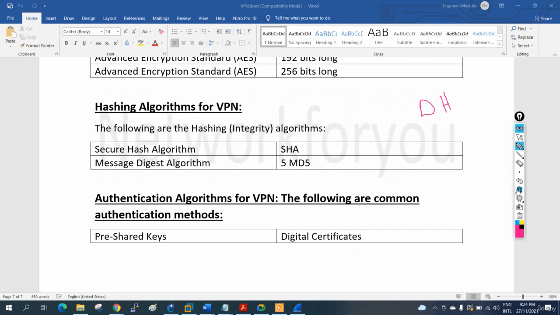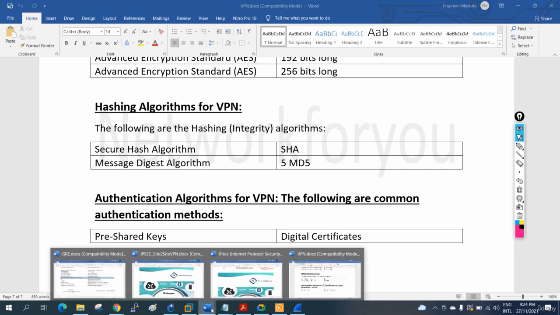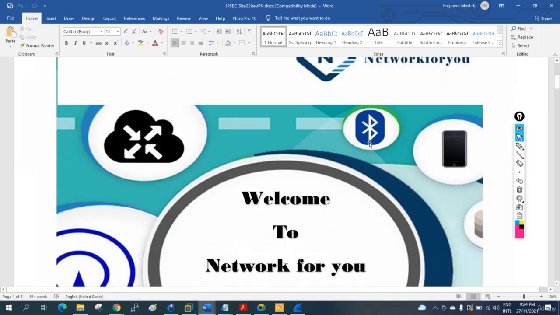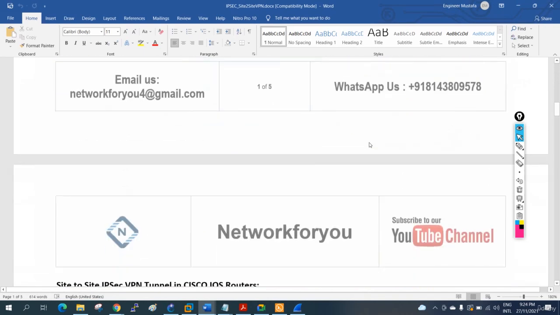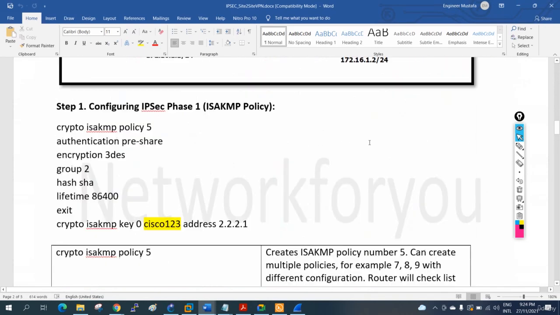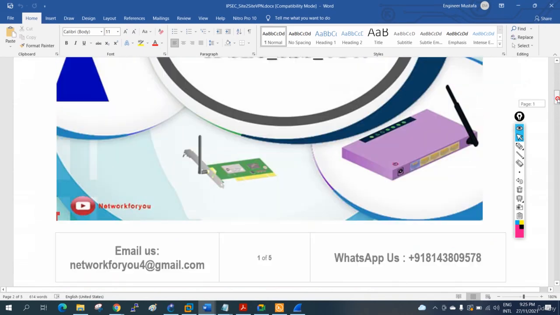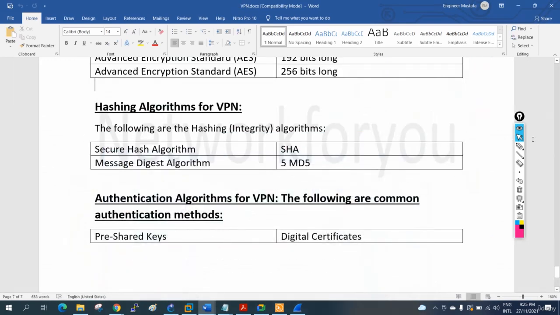For example, if I want to share the key from one side to the other side, they are going to exchange that key. Let me show you in the second point. Let me explain here.